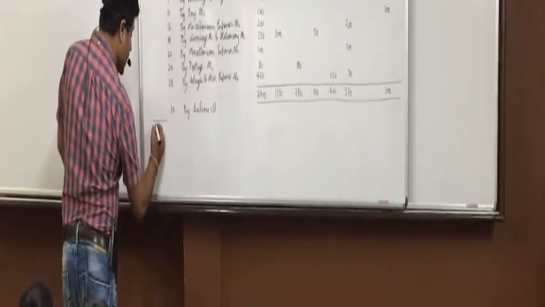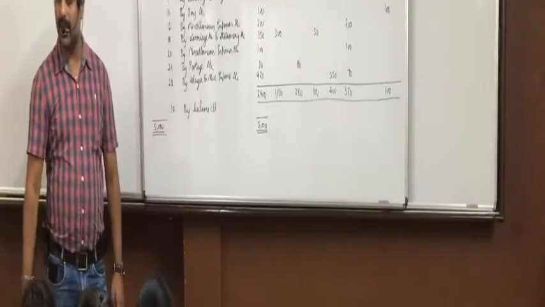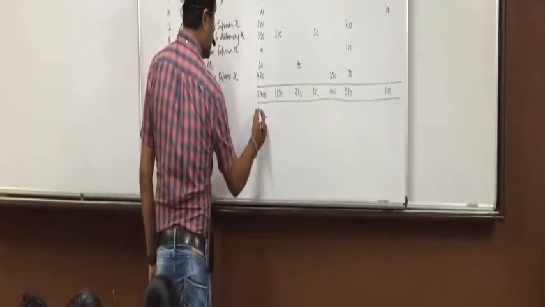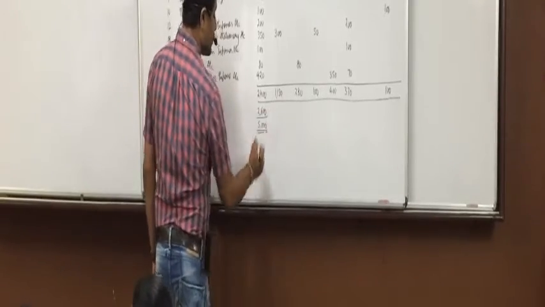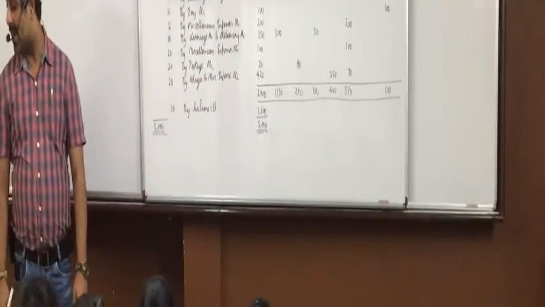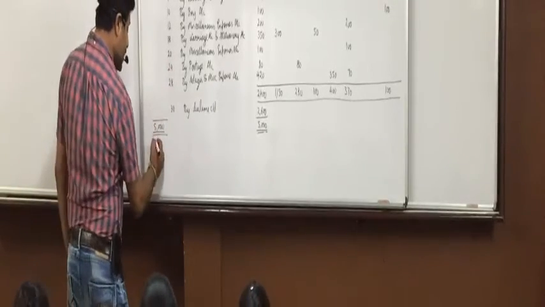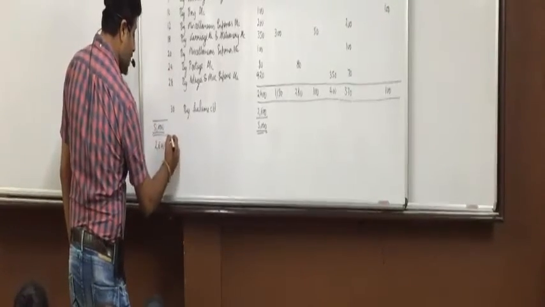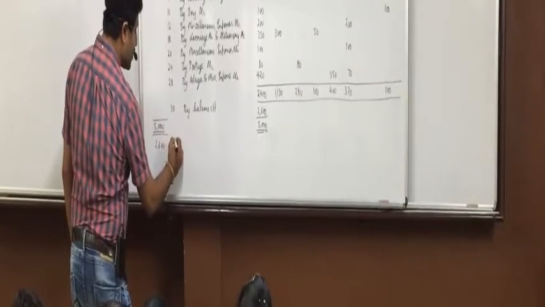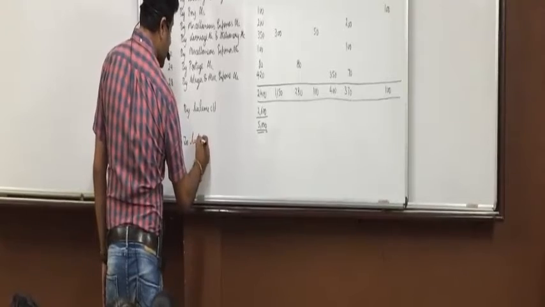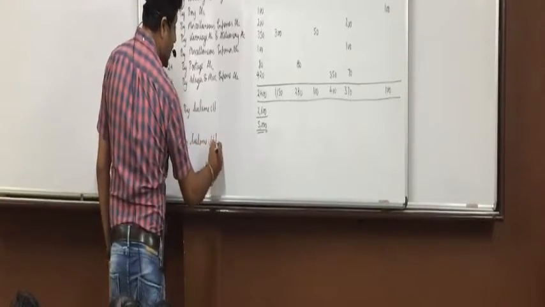Write it on both sides parallel to each other. Understood that? Now 5,000 minus 2,400, 2,600. Opposite side again 2,600. Now the date will be 1st December 2015, to balance brought down. So up till here everything is the same.